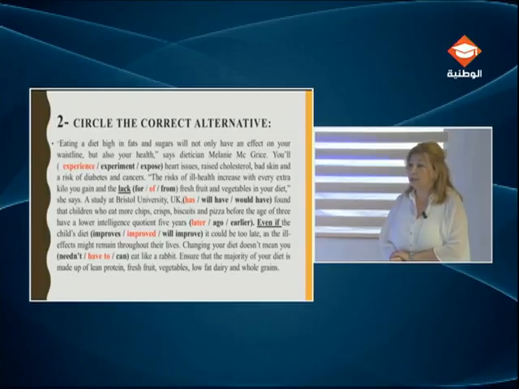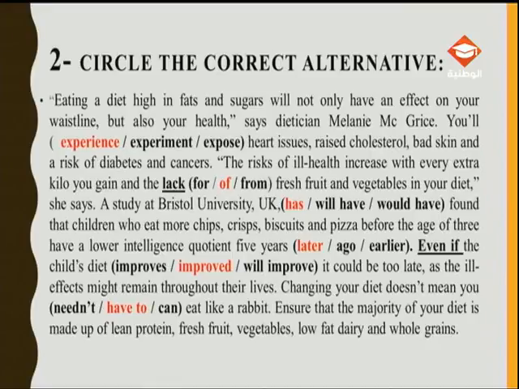You will experience, you will experiment, or you will expose heart issues, raised cholesterol, bad skin, and the risk of diabetes and cancers. So, I go back, I have the words experience, experiment, and expose.